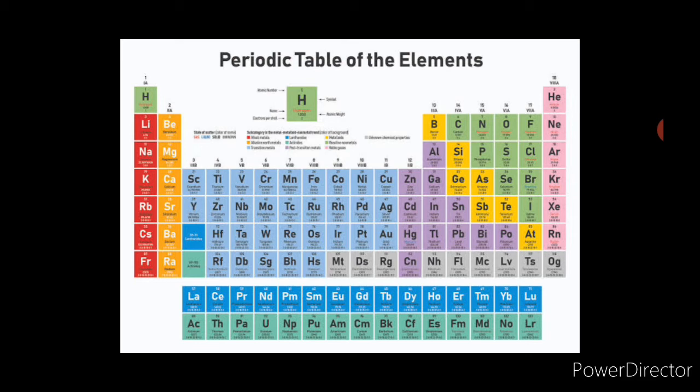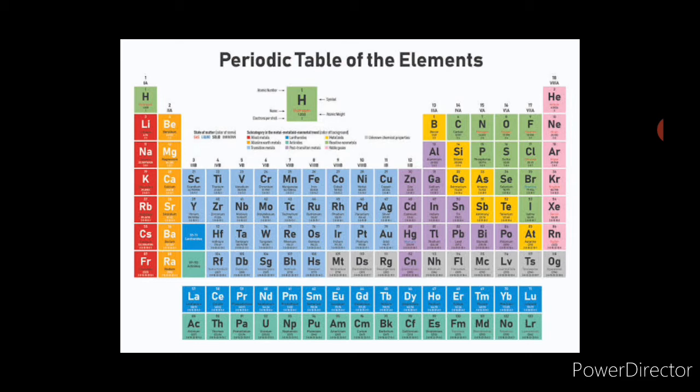So Mendeleev's periodic table was modified and the modern periodic law was stated. It states that the chemical and the physical properties of the elements are a periodic function of their atomic numbers. Based on this, he derived a table which is called the modern periodic table. Now let's see the features of the modern periodic table.